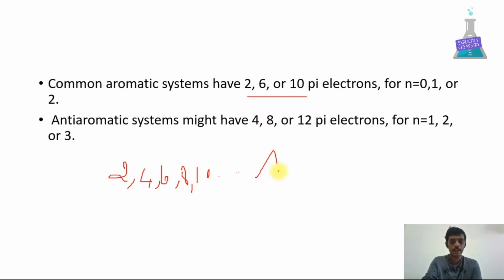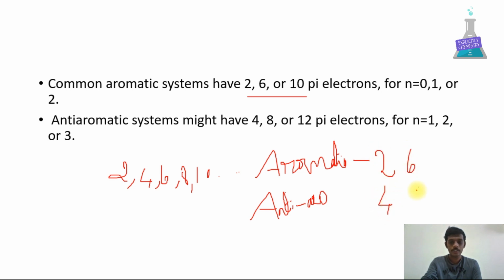You write aromatic at the top, anti-aromatic at the bottom. You write 2, 4, 6, 8, 10, 12, like that, even numbers in an alternating way. Here, if 2 pi electrons are present, the molecule is aromatic. If 4 pi electrons are present, the molecule is anti-aromatic. And with 6, 8, 10, 12 in the alternating way, you can easily find whether the molecule is aromatic or anti-aromatic.